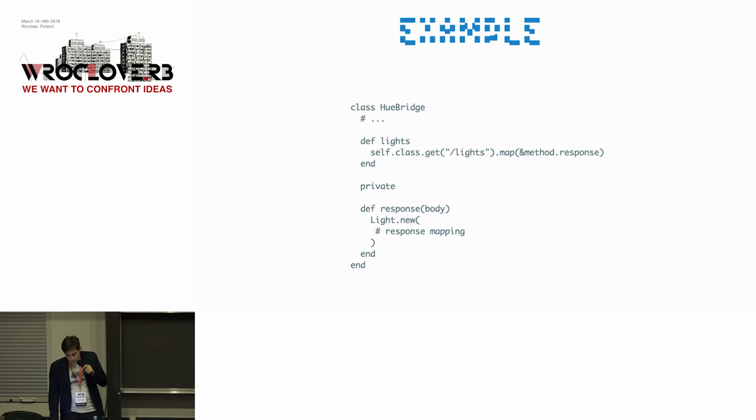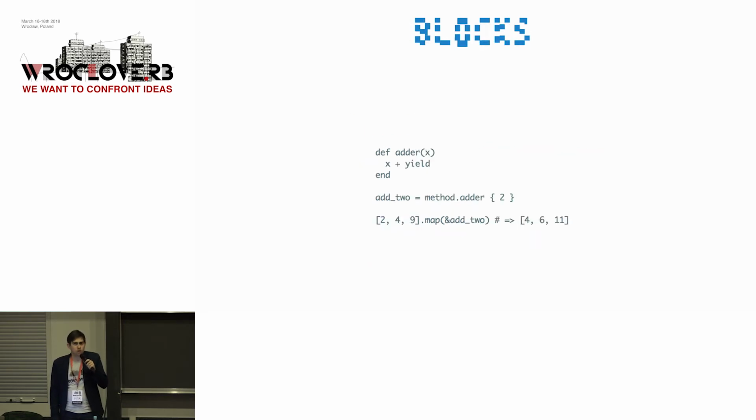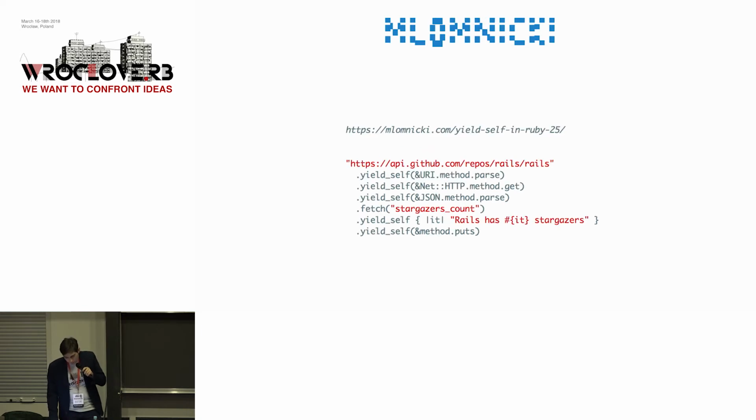There are other features, like you can curry blocks as well. I'm not sure why you would do that, but maybe you can come up with some nicer APIs for some stuff. And this is a reimplementation of an example from Michał's post, where you just pass method references in that way. It's not perfect, we can't be Elixir, but it's something, right?